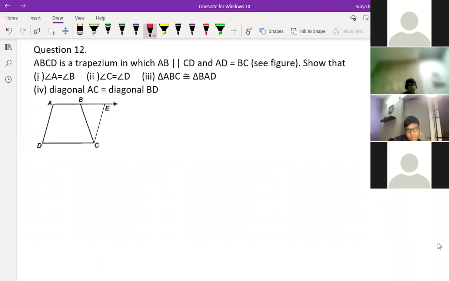So ABCD is a trapezium. This is parallel to this. It's a trapezium, as given here: AB is parallel to CD and AD is equal to BC. This side is equal to BC. Okay. Show that angle A is equal to angle B. This you have to prove. So how to prove angle A is equal to angle B?